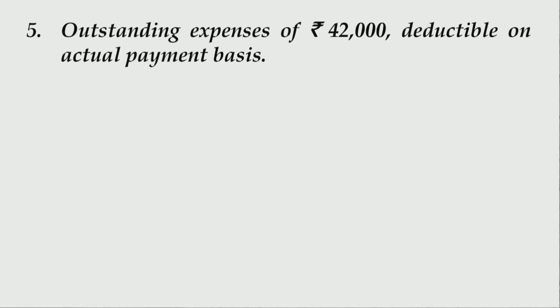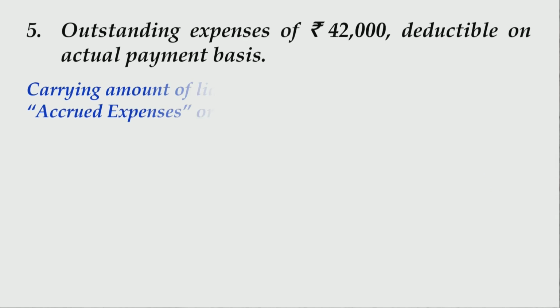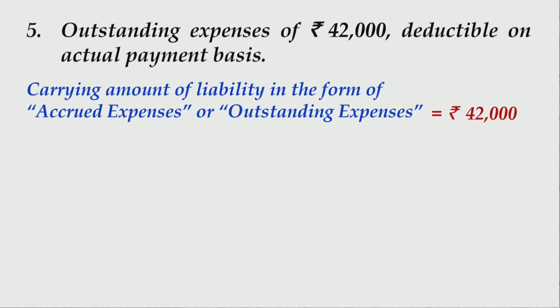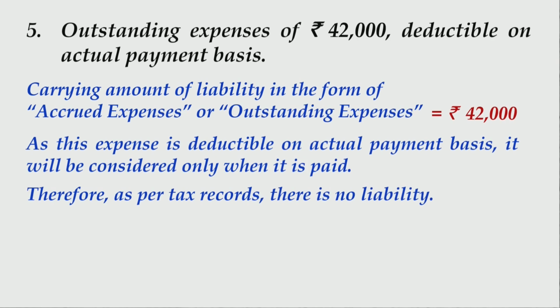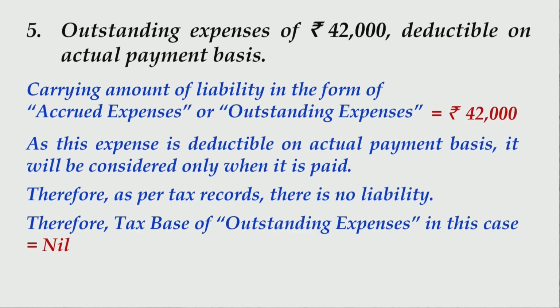So let us see whether you could figure out the correct answer. So here what you will write as part of your answer, carrying amount of liability in the form of accrued expenses or outstanding expenses will be rupees 42,000. As this expense is deductible on actual payment basis, it will be considered only when it is paid. Therefore, as per tax records, there is no liability. Therefore, tax base of outstanding expenses in this case equals to nil. So please write up the answer and then I take you ahead.